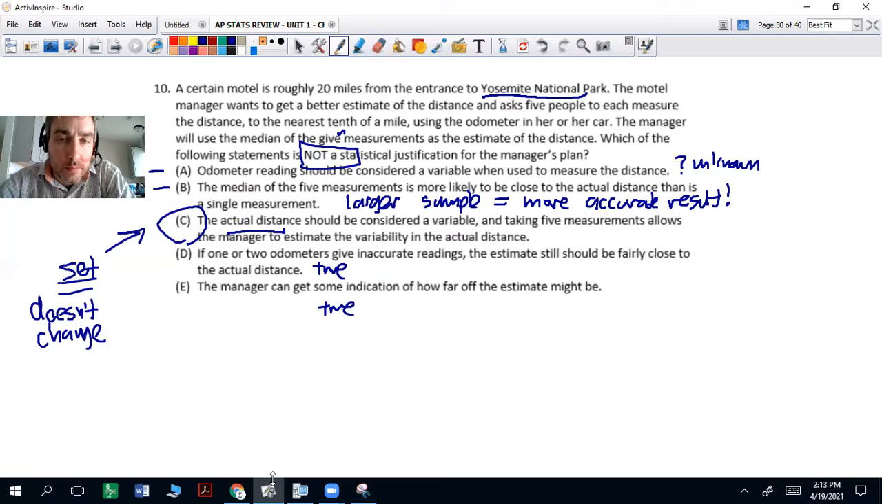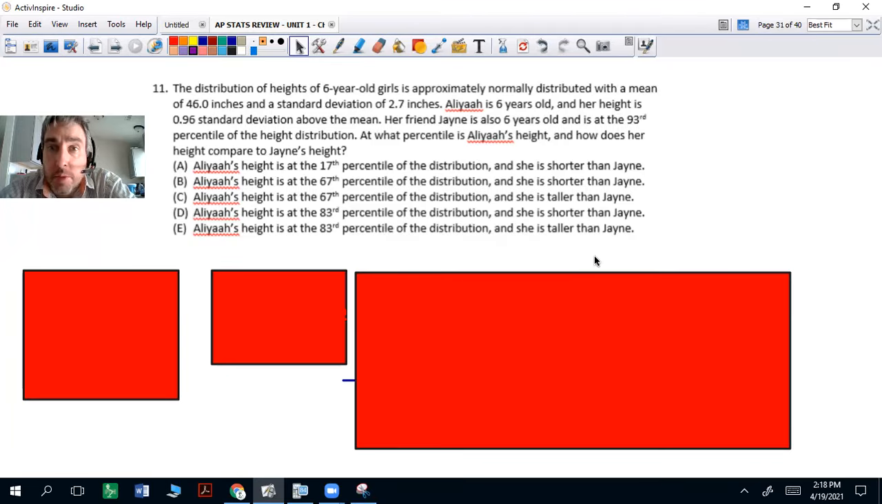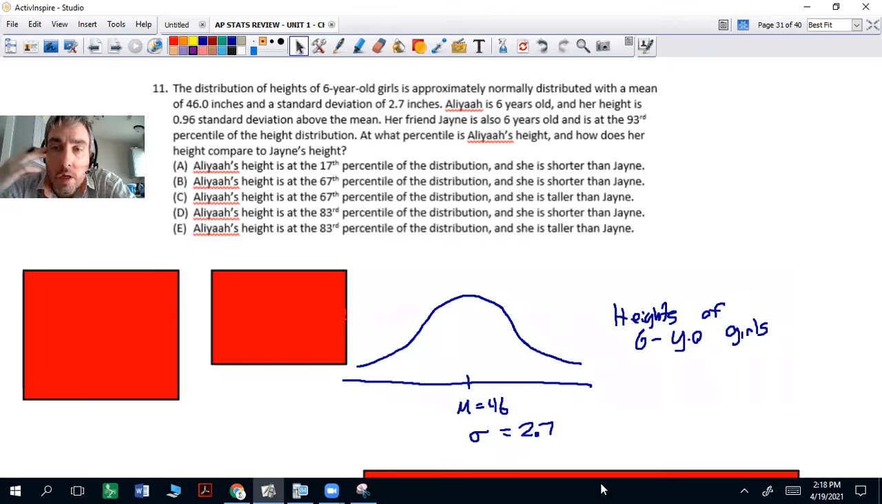Okay, question 11. The distribution of heights of 6-year-old girls is approximately normally distributed with a mean of 46 inches and a standard deviation of 2.7 inches. I have that drawn out here. We'll do a little bit of shading on there. Aaliyah is 6 years old and her height is 0.96 standard deviation above the mean. Now, let's pause for a second. That's your Z-score.